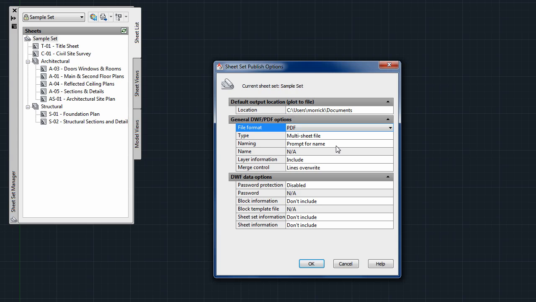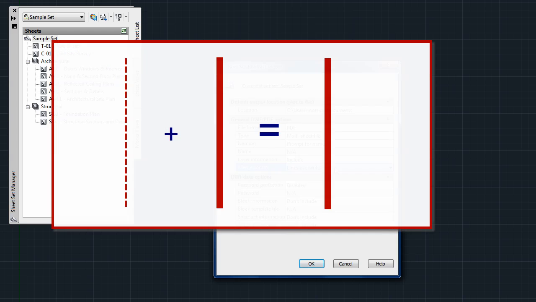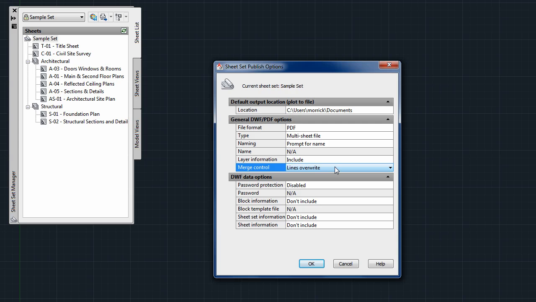You can also choose between single files and multi-sheet files, and whether overlapping lines should be merged or overwritten. If you merge lines, the heaviest line always wins. If you overwrite lines, a thinner line can sometimes block out a thicker one. The bottom half of the dialog contains DWF settings, where you can set a password and choose what block and sheet set information will be available in the finished DWF file.